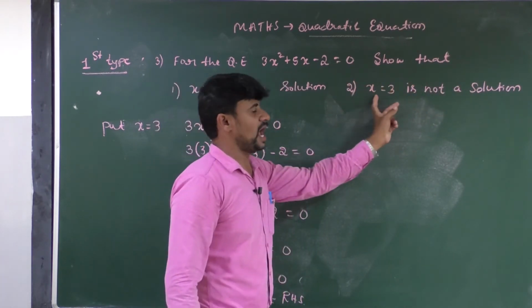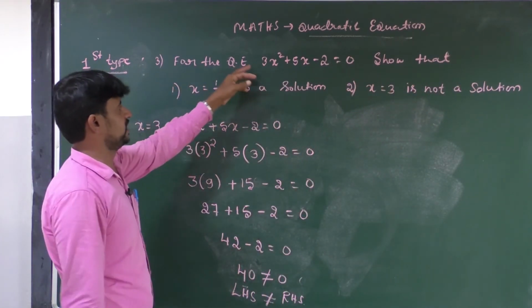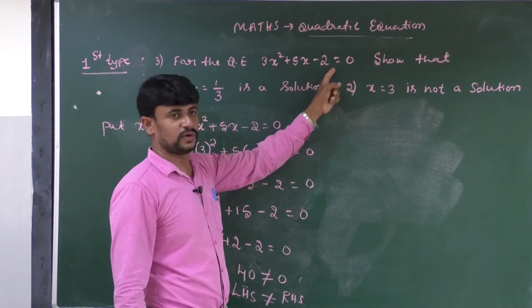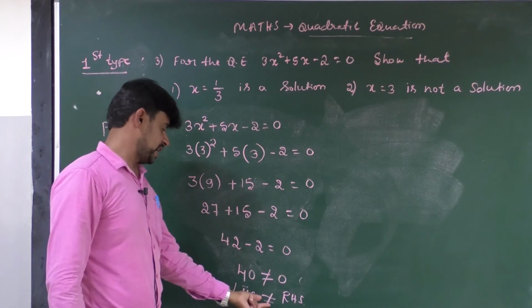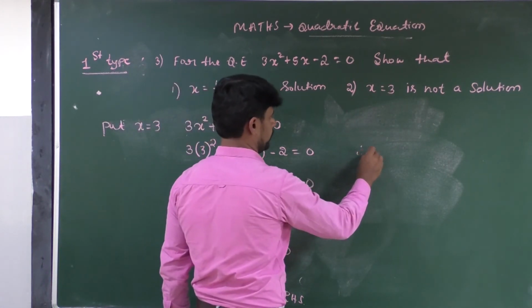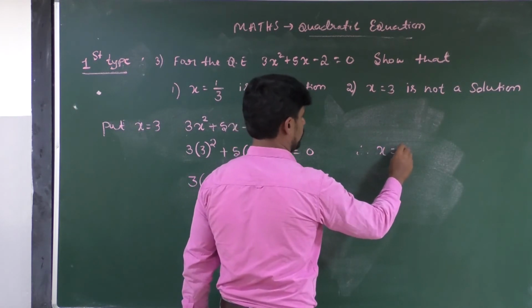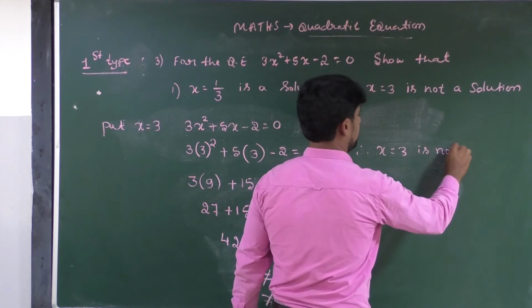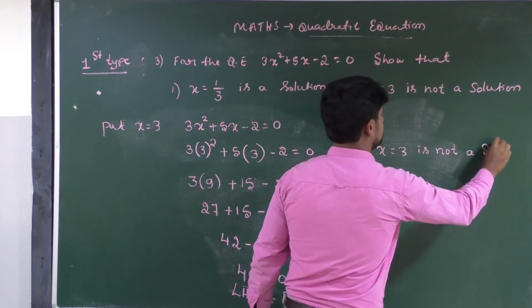That means the value of x is not satisfying the quadratic equation 3x square plus 5x minus 2 equal to 0. Therefore, LHS is not equal to RHS. Therefore, x is equal to 3 is not a solution.